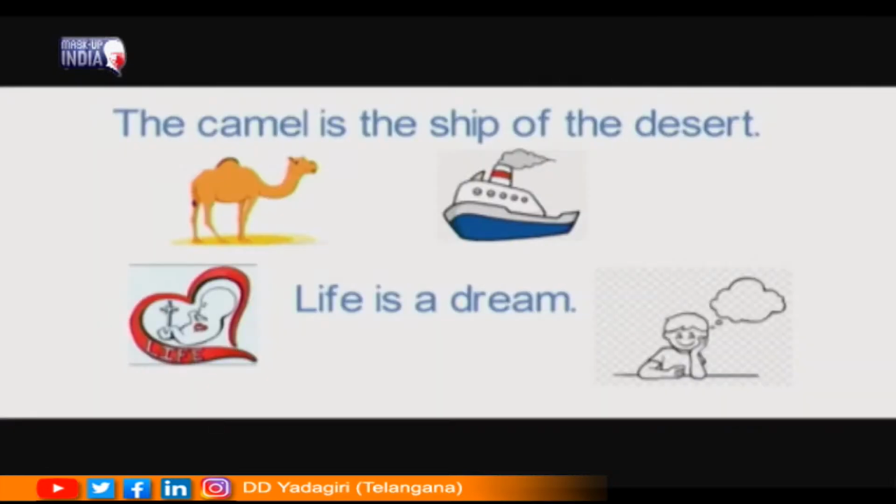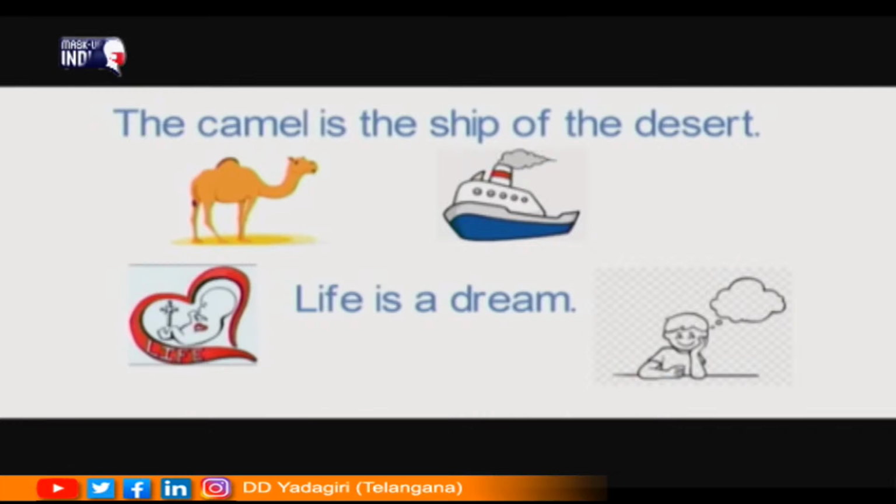Look at the example. The camel is the sheep of the desert. Here two different things, one is an animal and the second one is the sheep. These two things are compared without using the words like or as. So, we call it a metaphor. Look at the second example. Life is a dream.